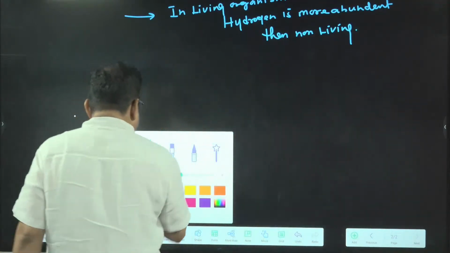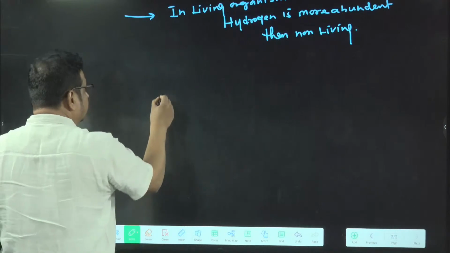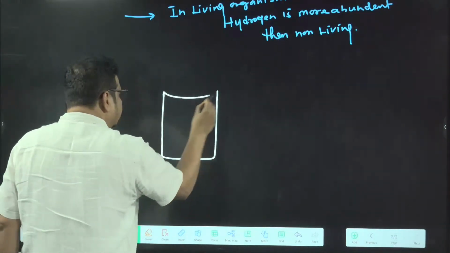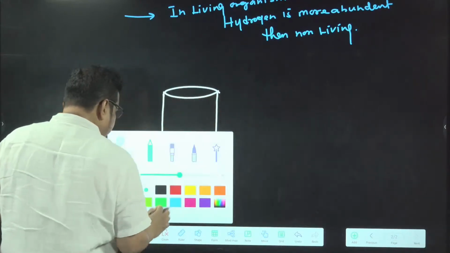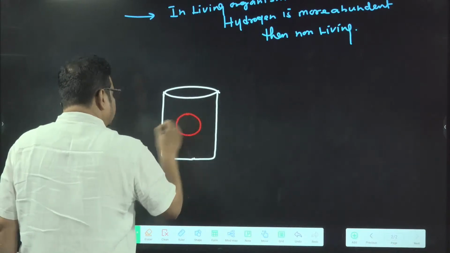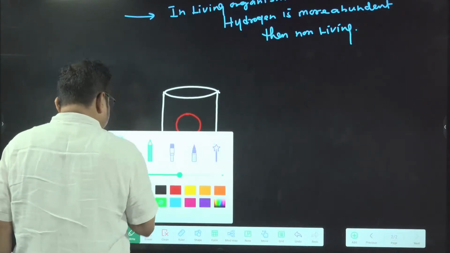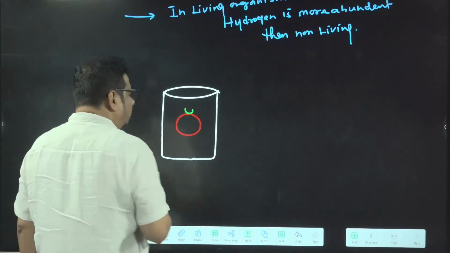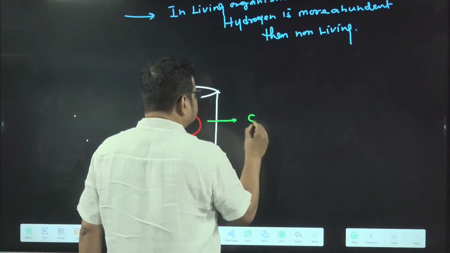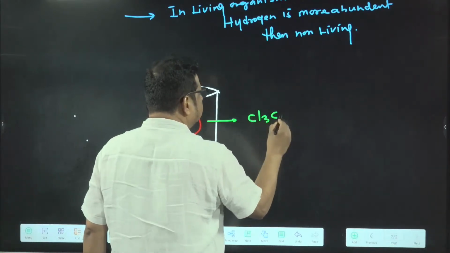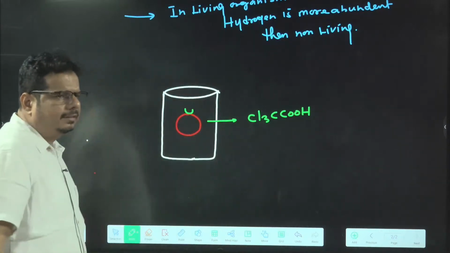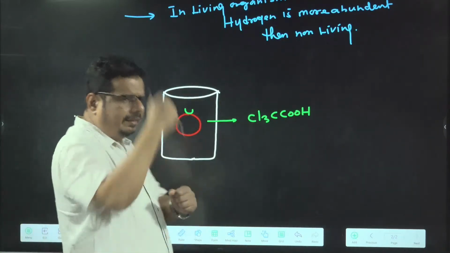So I am just taking here a container. In this container, I am taking a tomato. Now what I am doing? I am adding trichloroacetic acid and then grinding it.